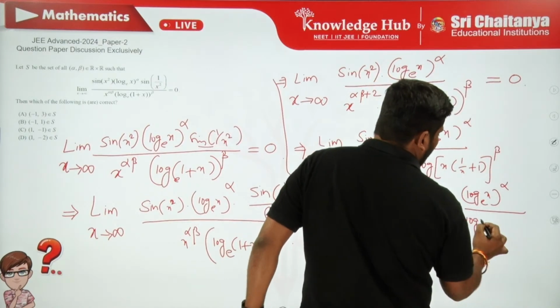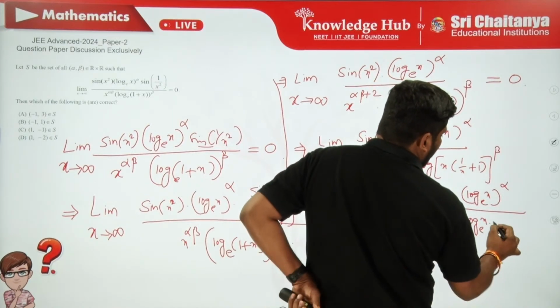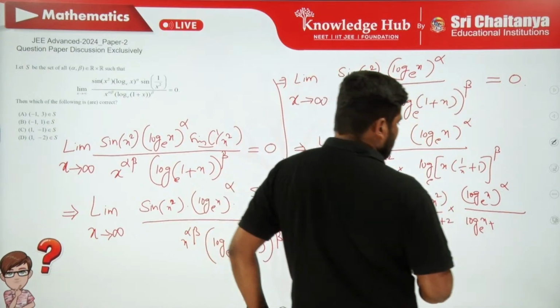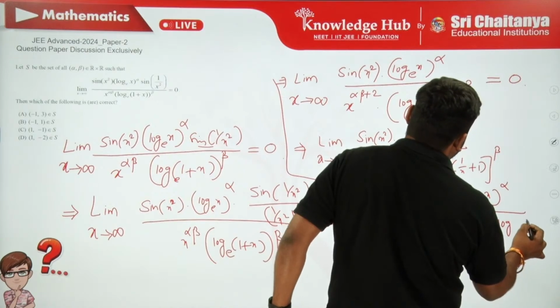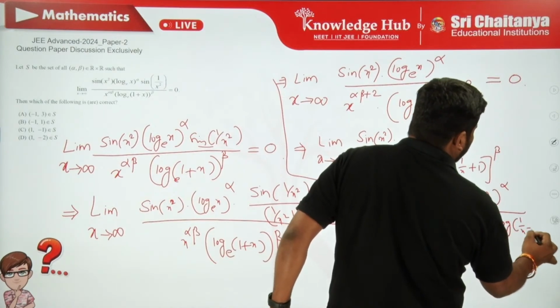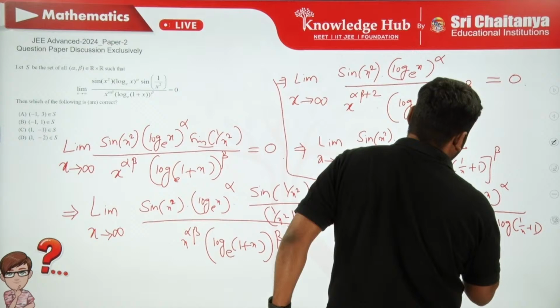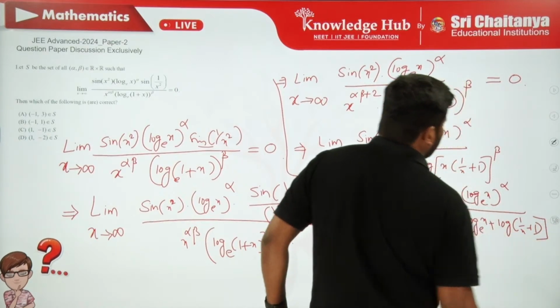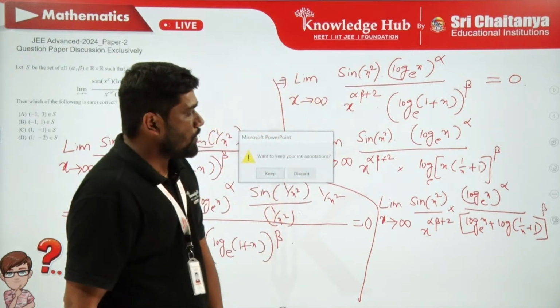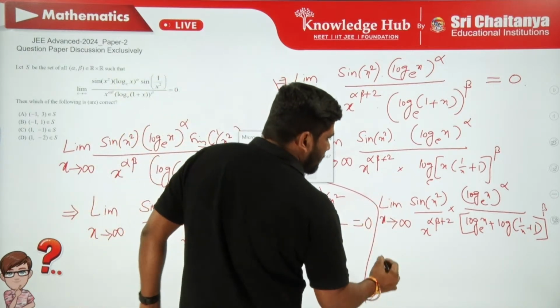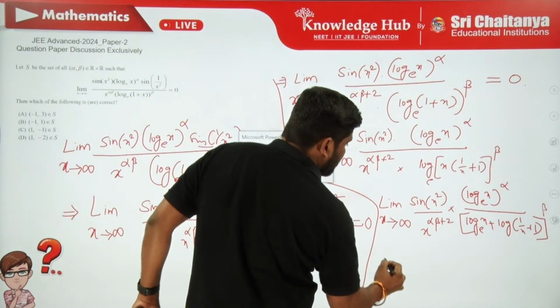So log x to the base e plus log of 1 by x plus 1 whole to the power of beta. Okay, so now if I do this, this is going to be